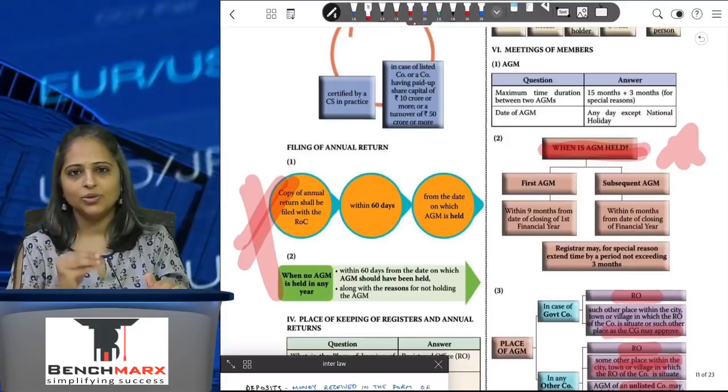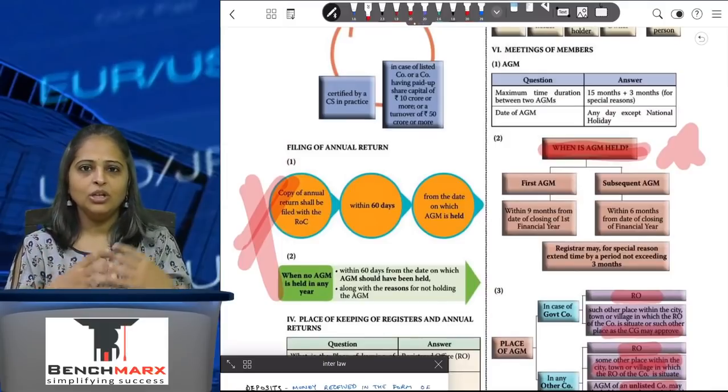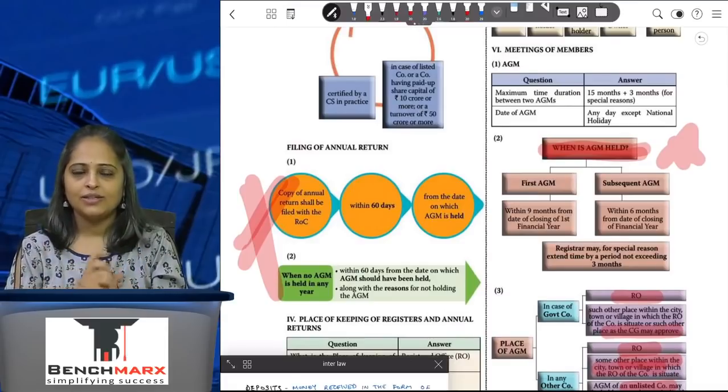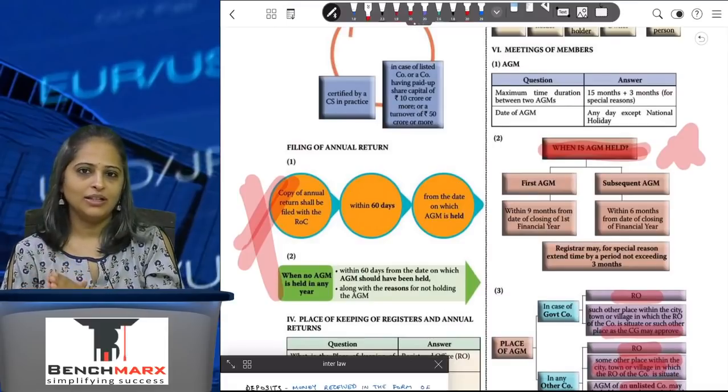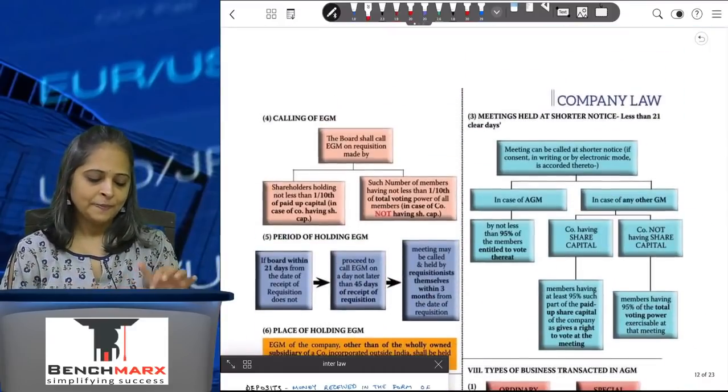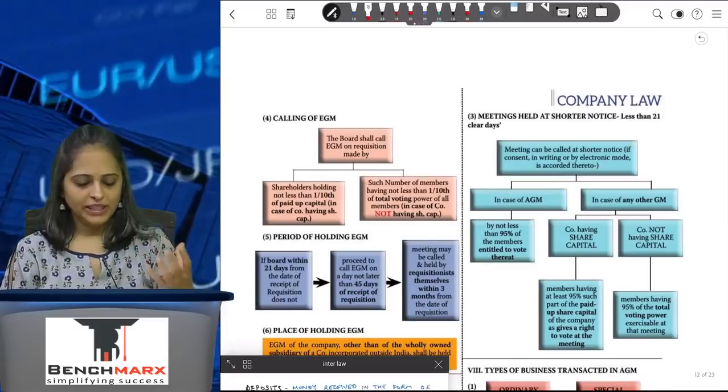So AGM is the most important meeting of the company, where the entire year that has gone by is discussed, and it has to be held by the company, or there are penal consequences for the company and the director responsible. Now calling of EGM.